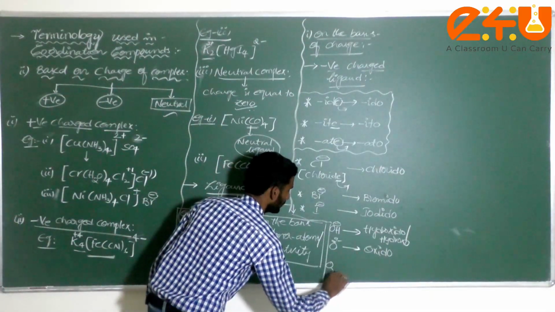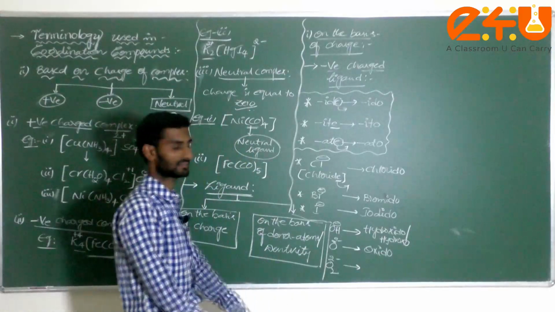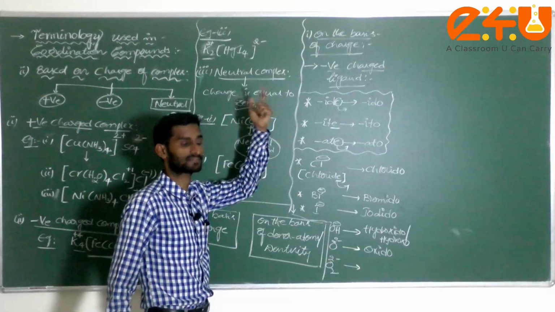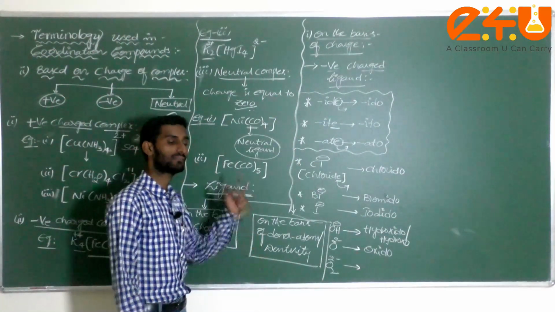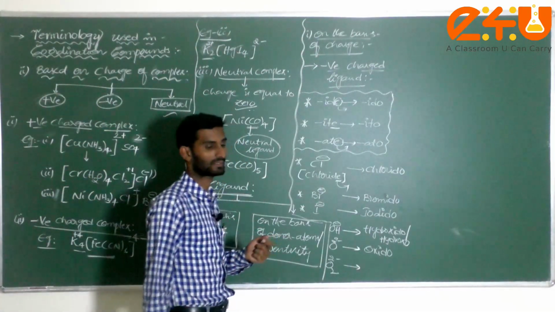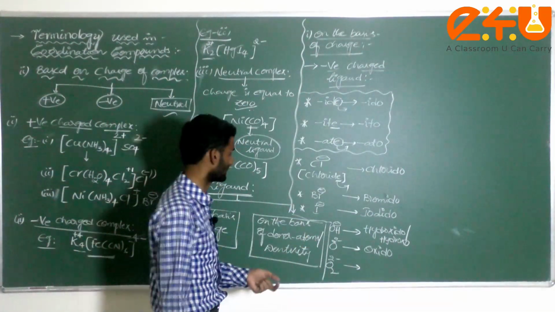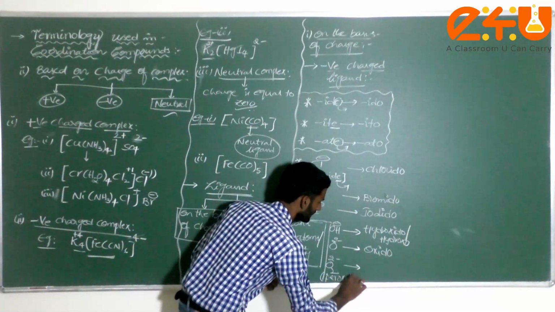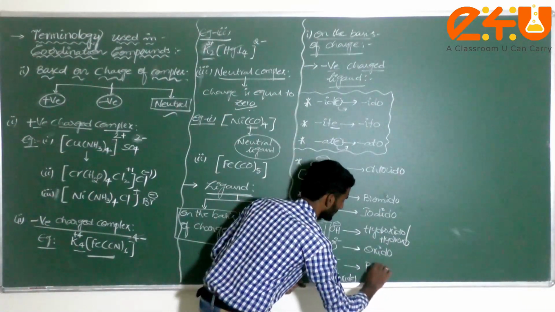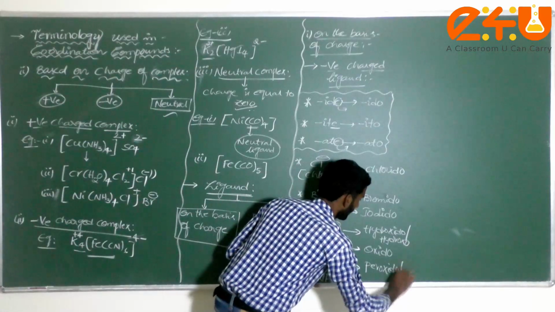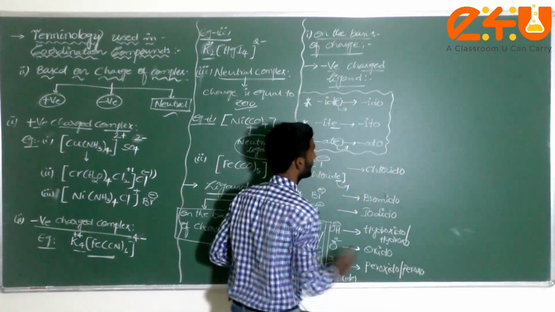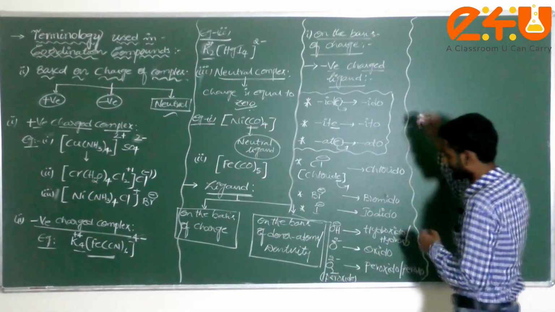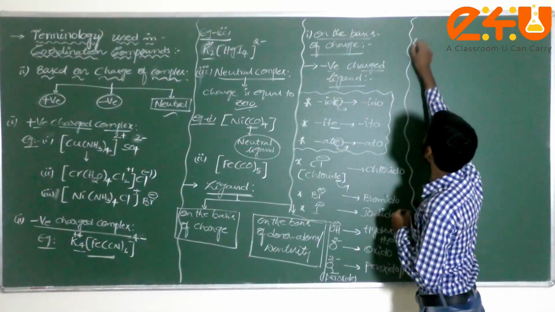Next one, O2 2 minus. Already we know O2 2 minus, where we discussed O2 minus, O2 2 minus, O2 plus in chemical bonding. There we calculated the magnetic properties, diamagnetic or not, and the bond order, everything. O2 2 minus is generally called peroxide. The last letter is replaced by O, so you can write peroxido, or it is also called peroxo, like hydroxo. Correct or not?